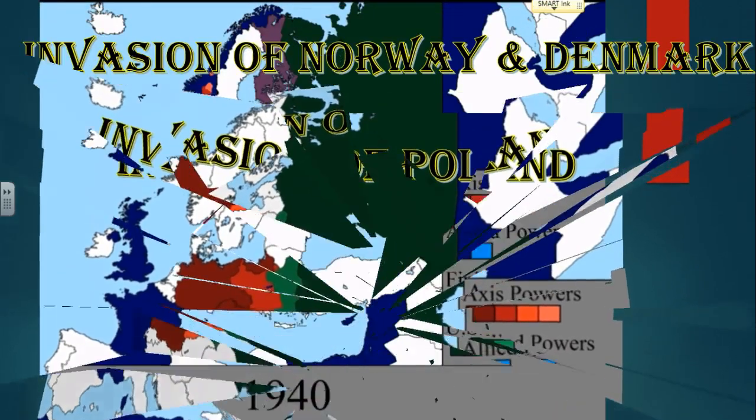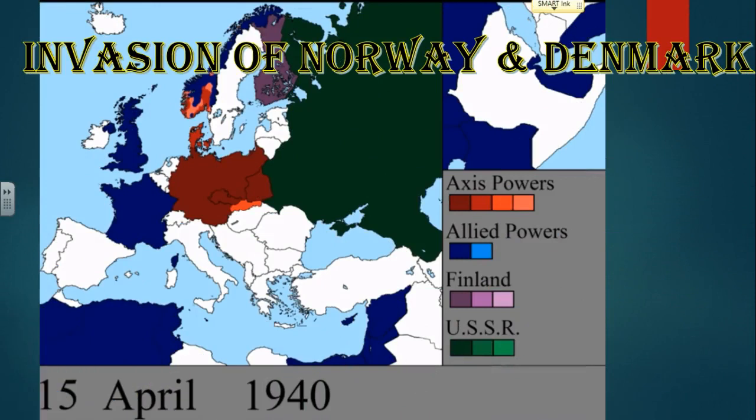Now we're going to flash forward to April 15th, 1940. At this time period, things are starting to change a little bit. We've got Finland up here. Finland's actually going to have a treaty with Nazi Germany, kind of a part of this appeasement, as in just don't invade us and we're going to be okay. If you look right here, Hitler invaded Denmark. It took him about 4 hours to invade Denmark. Quite literally, it did not take long, and then he went up into Norway and is slowly starting to invade Norway